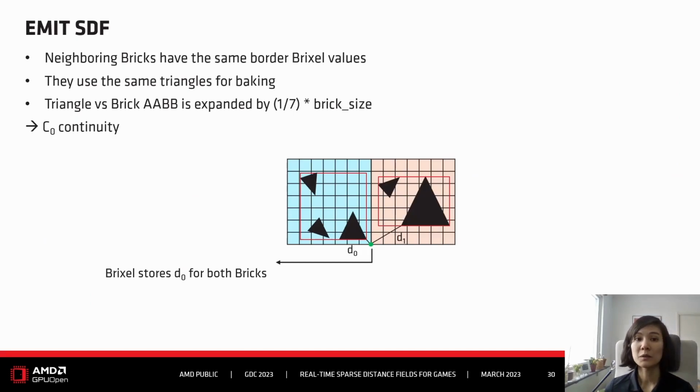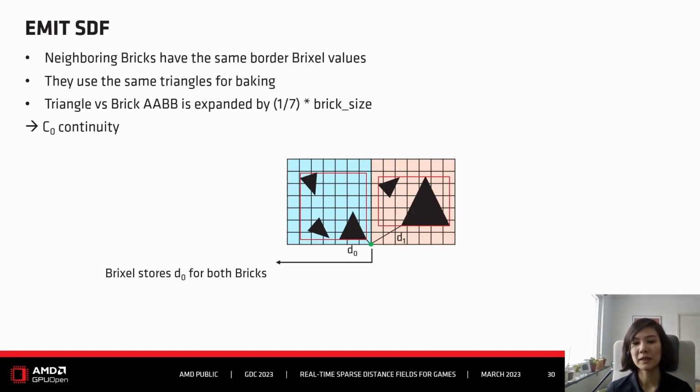Please also note that when we do this, filling out the bricks with distance field information, neighboring bricks will actually have the same border pixel values. So here in this example, we have two bricks, a blue brick and an orange brick. And their neighboring pixels will actually encode the same spot. And for both bricks, this pixel will store D0.